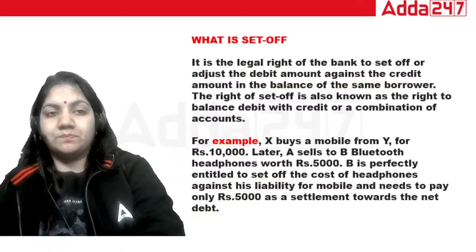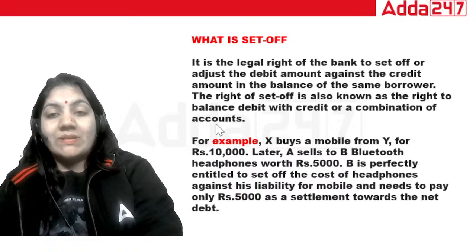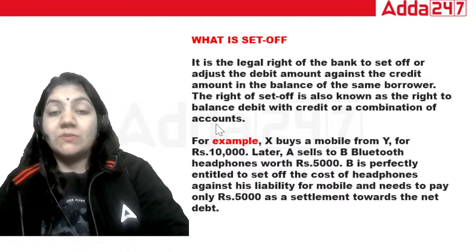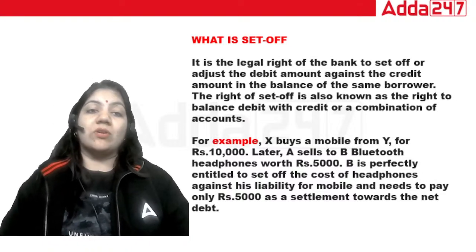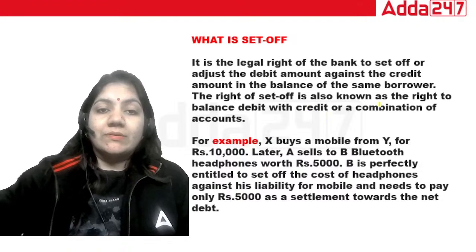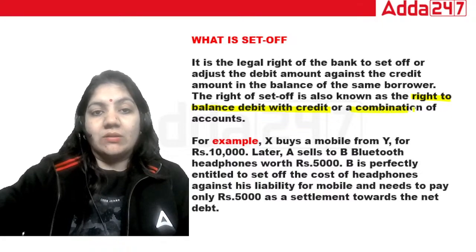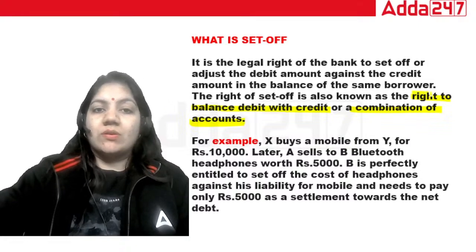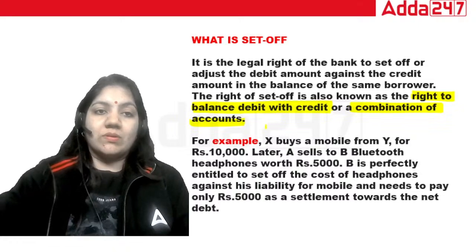A very good example. Now see, what is set off? That is important. Today we have done lien, and then we will also do the difference between banker's lien and set off. Now, what is set off? In one word, set off is the right to balance debit with credit and a combination of accounts. This is called set off.